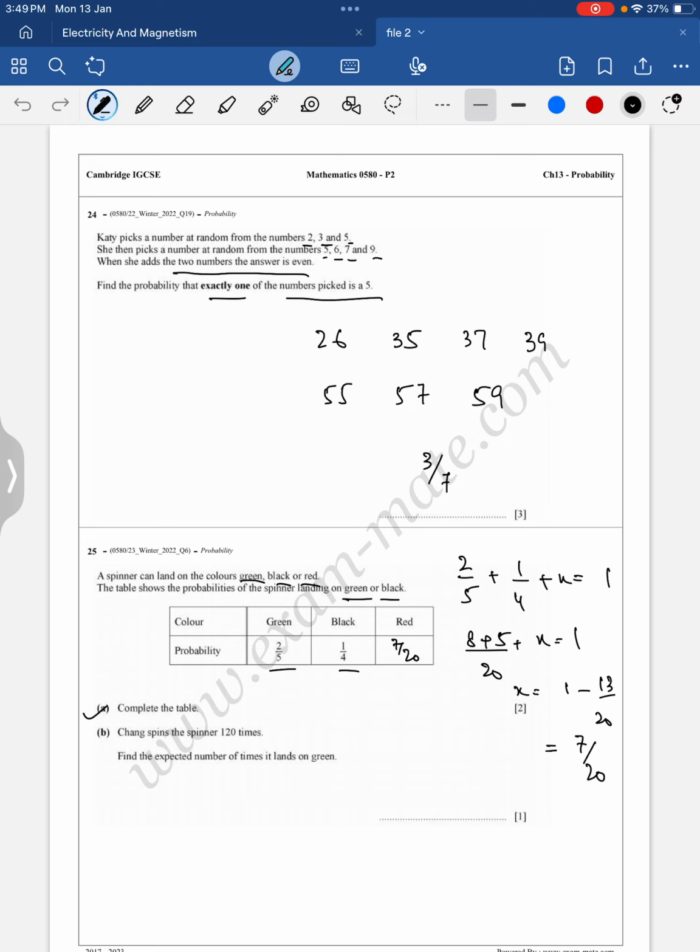Chang spins the spinner 120 times. Find the expected number of times it lands on green. So we have the probability of green multiplied by the total number of times he is doing this experiment, right?